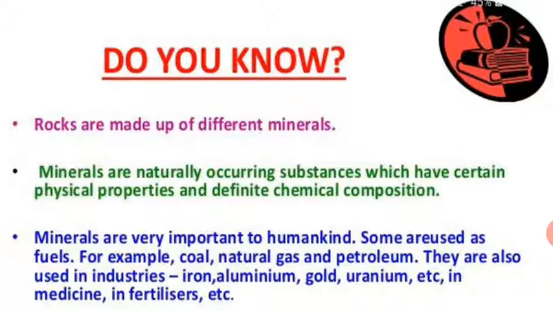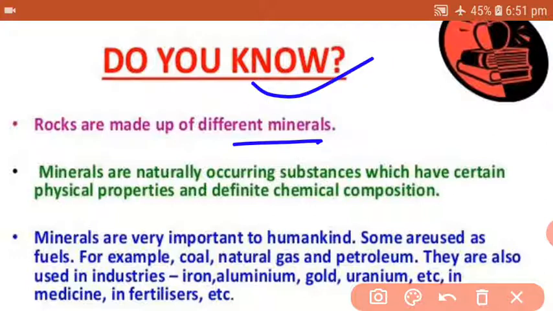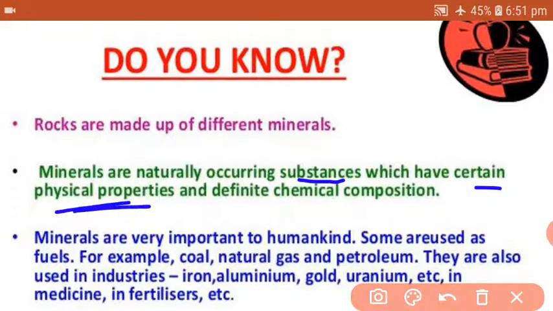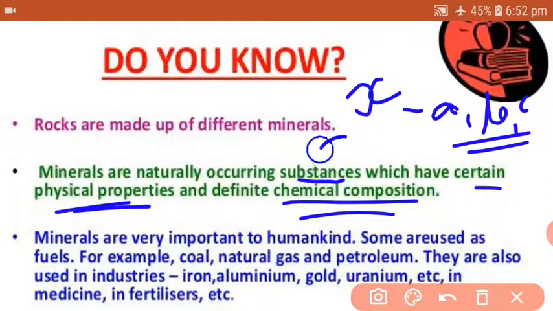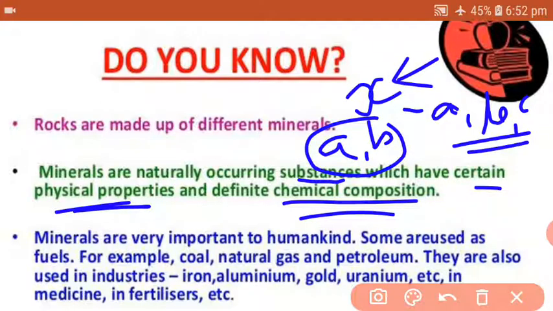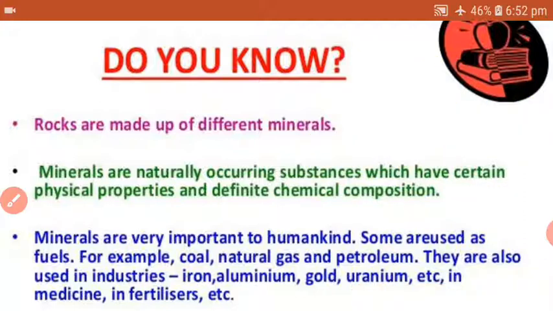Now rocks are made up of different minerals, so we have something to know. What are minerals? Again a question, again there is a 1 mark definition. Minerals are naturally occurring substances which have certain physical properties and a definite chemical composition. So for a particular mineral X we will have A, B, C as its definite chemical composition. If there are only A, B, that means that is not X, that is another mineral. So you can clearly understand that a definite chemical composition has to be there.